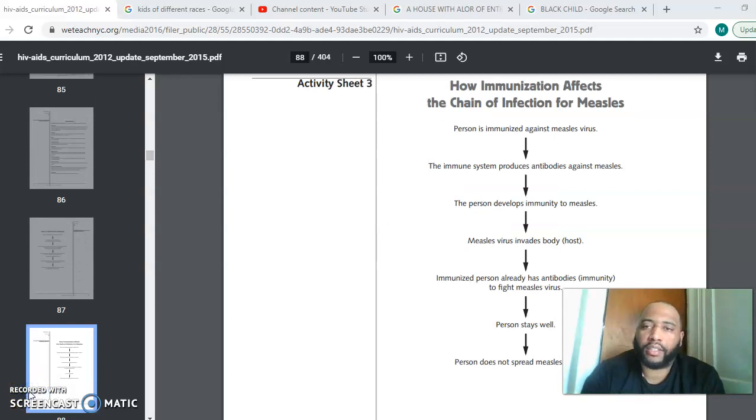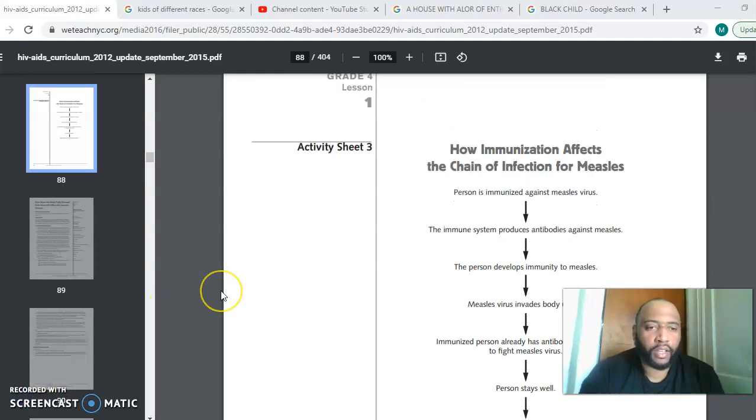How immunization affects the chain of infection for measles. Person is immunized against measles virus. The immune system produces antibodies against measles. The person develops immunity to measles. Measles virus invades body host. Immunized person already has antibodies immunity to fight the measles virus. Person stays well. Person does not spread measles.